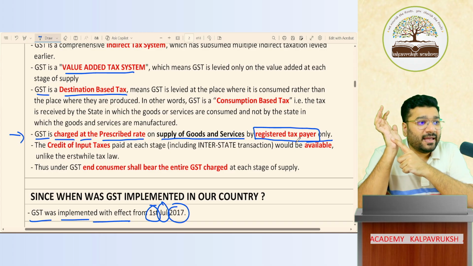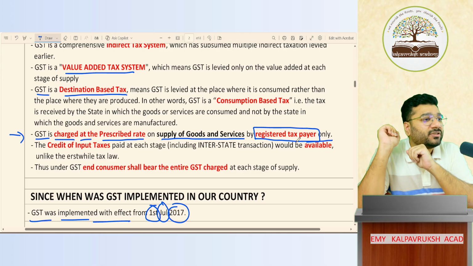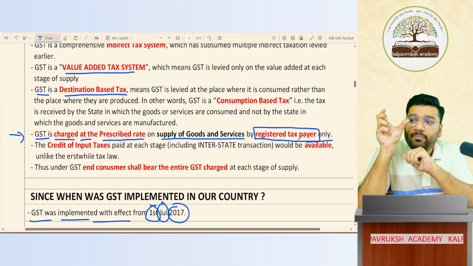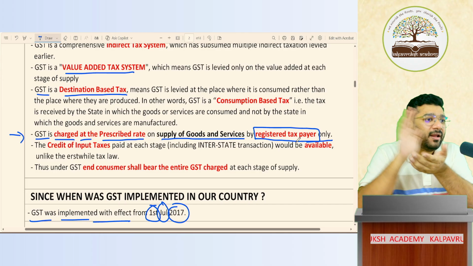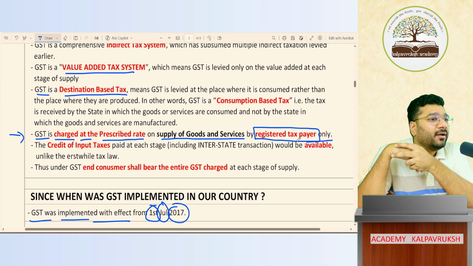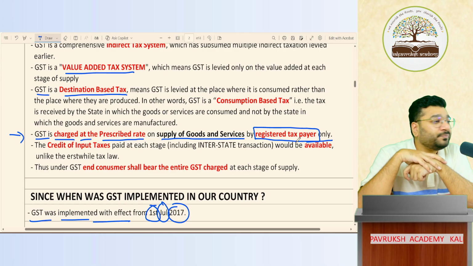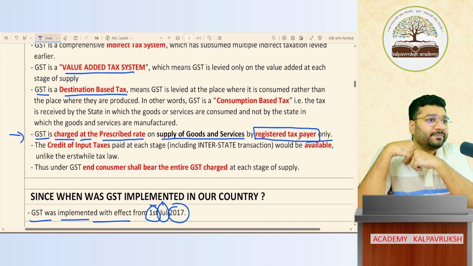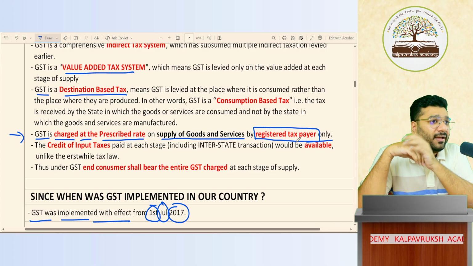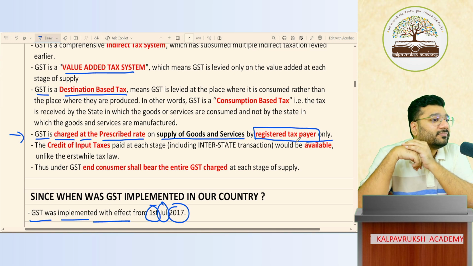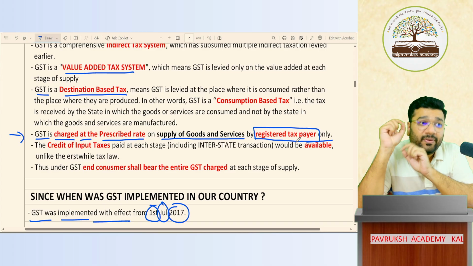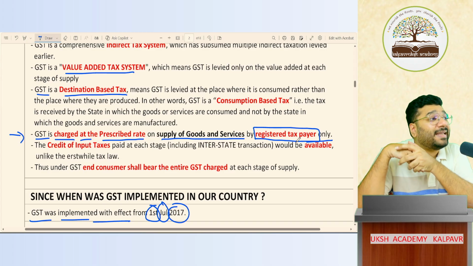Sir, still how will I know whether that person is registered or not? If the GST number is there, go to Google and search, I want to check the GST number. So one website will come. In that, if you paste or just type the GST number, the entity name, brand name, owner name, trademark, everything will get displayed. Got it? For example, if you go to Annapurna, they will have put the GST number on the bill. If you type that GST number, you will get the details of Annapurna. That way, you can cross-check whether the person is a registered taxpayer or not.